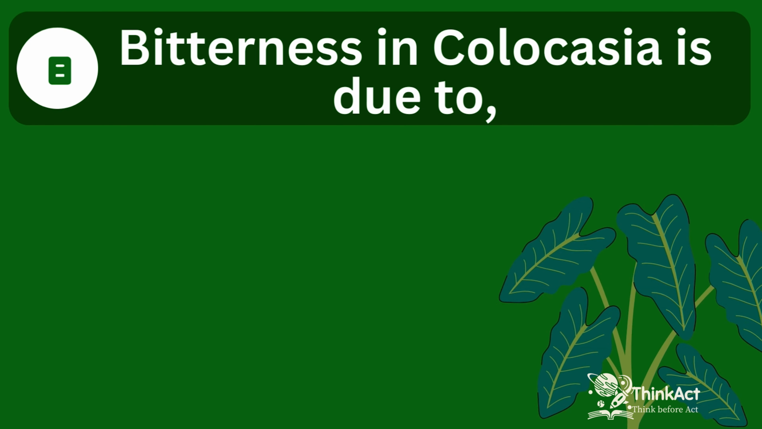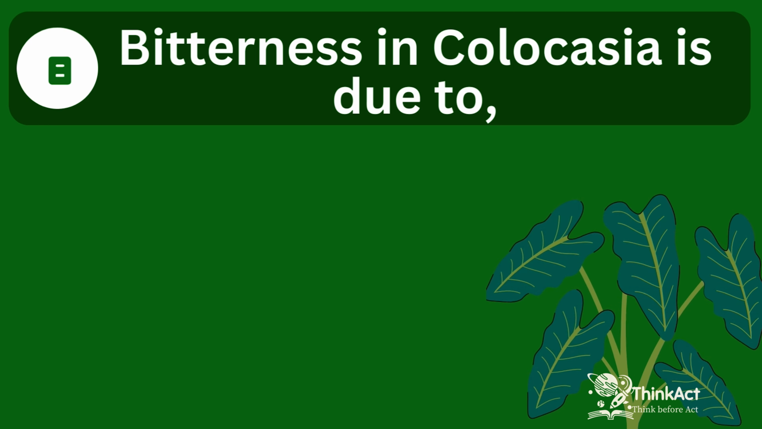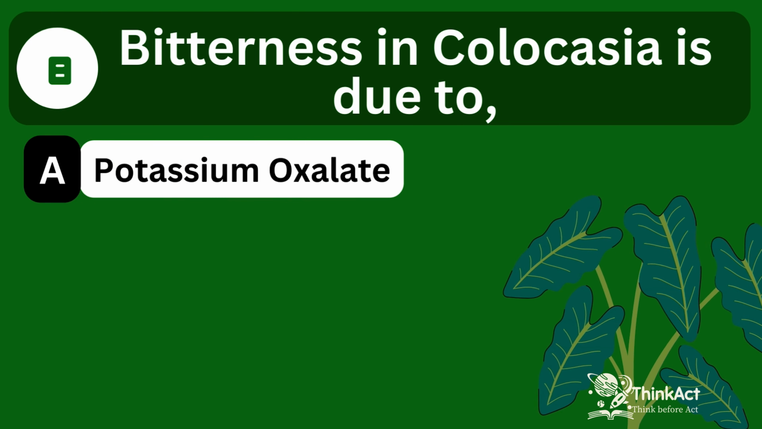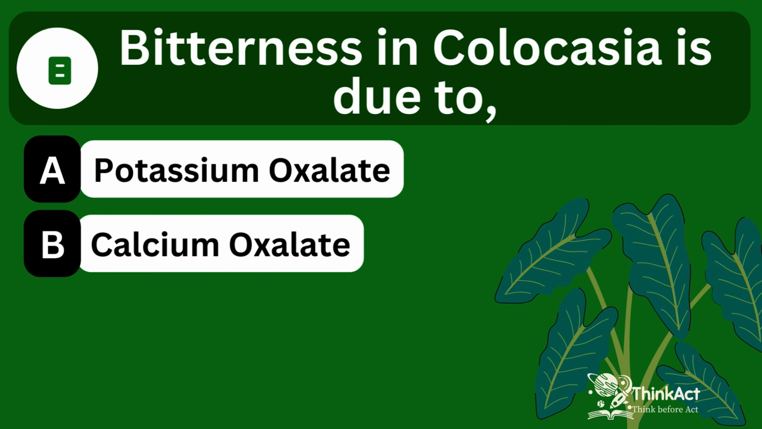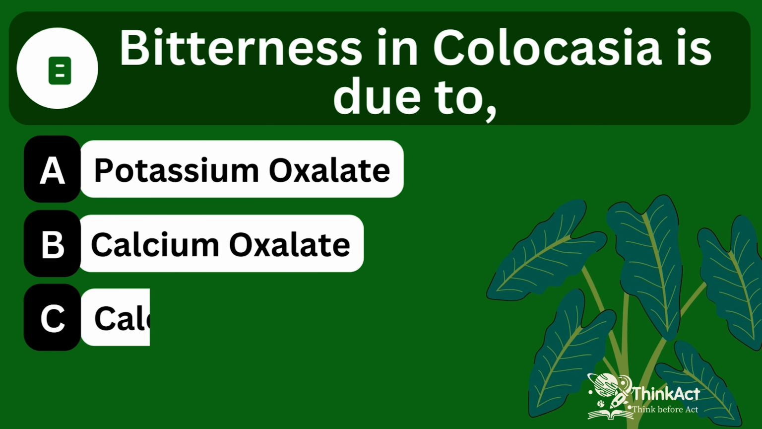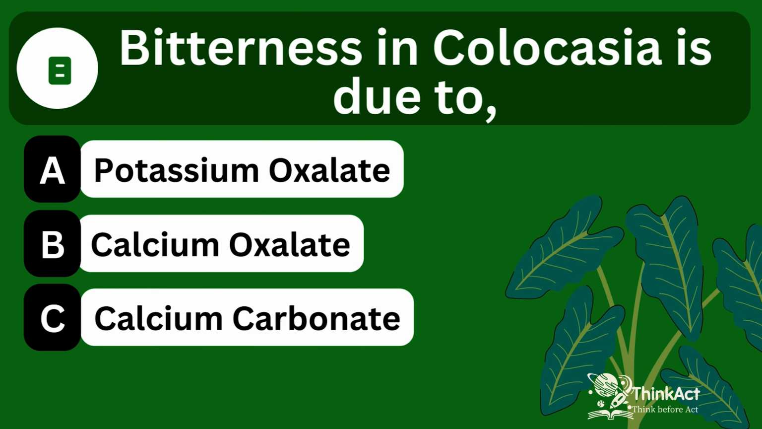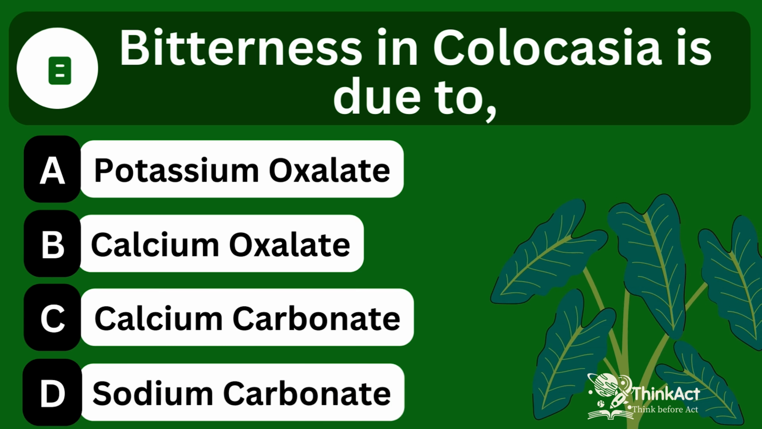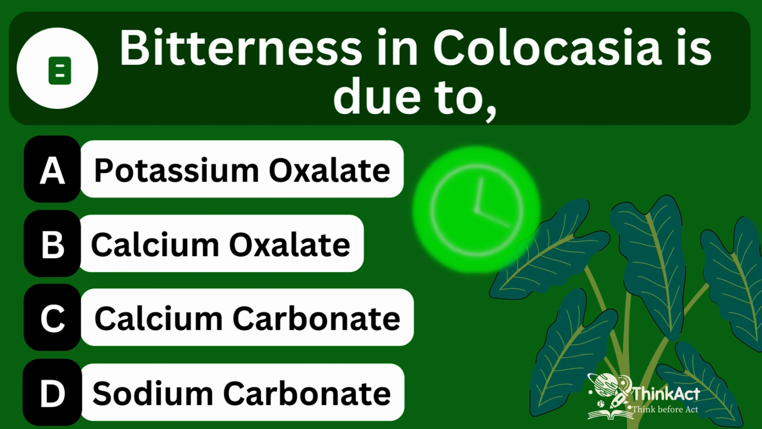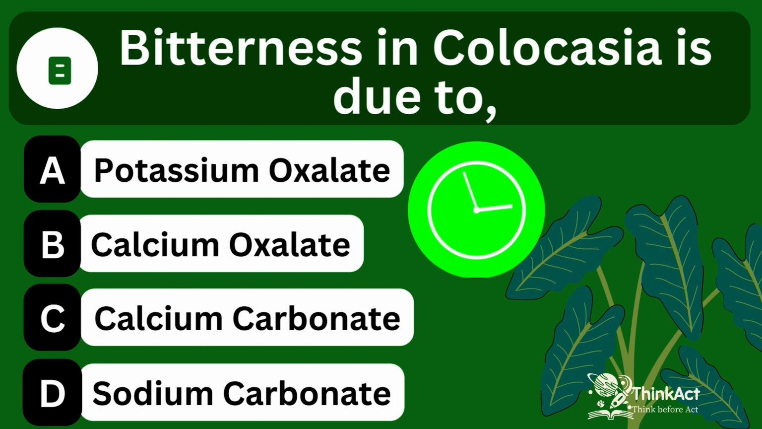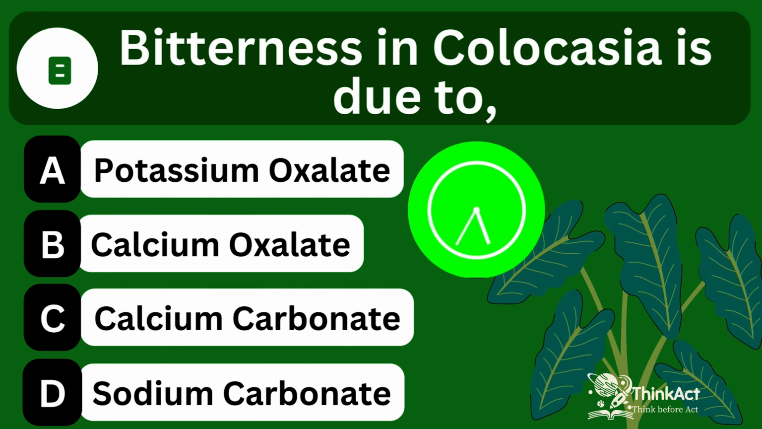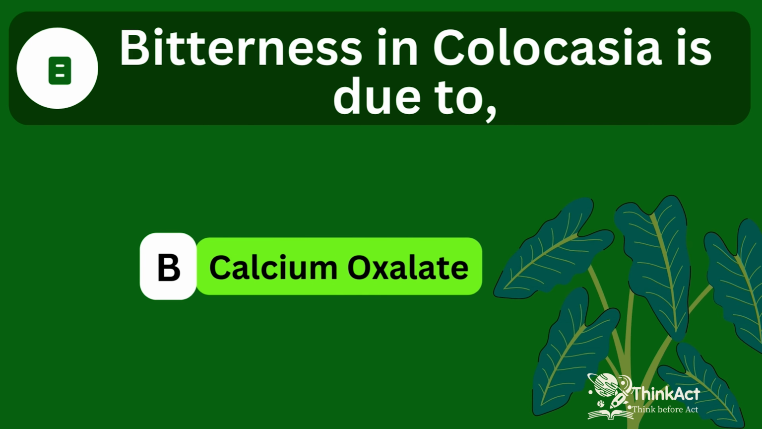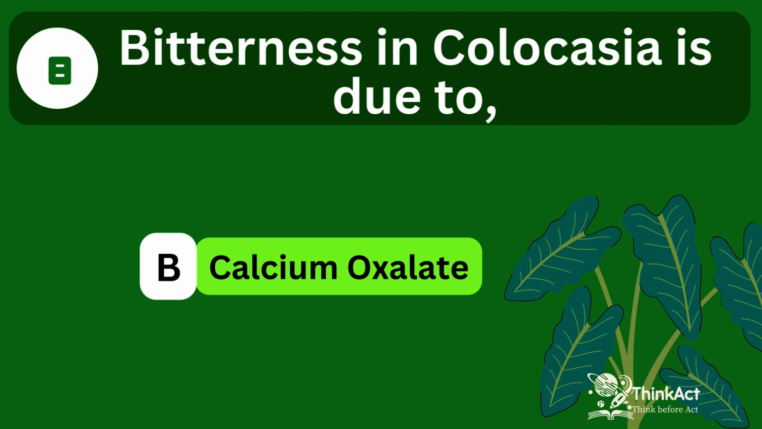Bitterness in colocasia is due to Option A, potassium oxalate. Option B, calcium oxalate. Option C, calcium carbonate. Option D, sodium carbonate. The answer is option B, calcium oxalate.